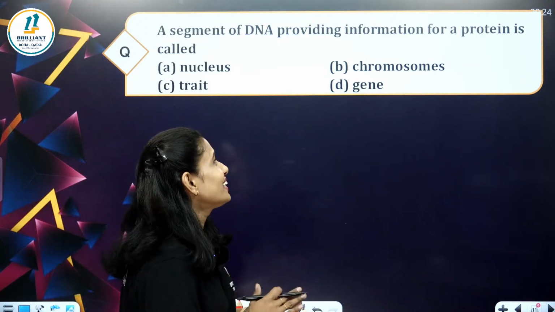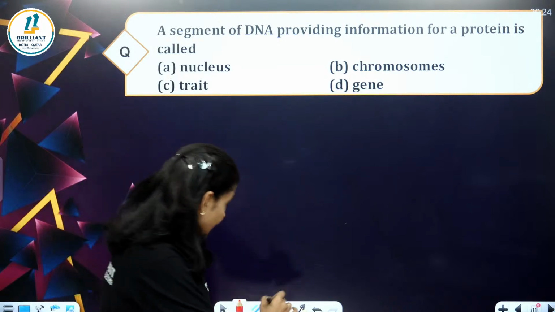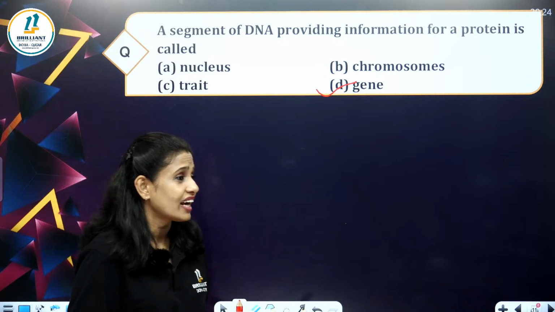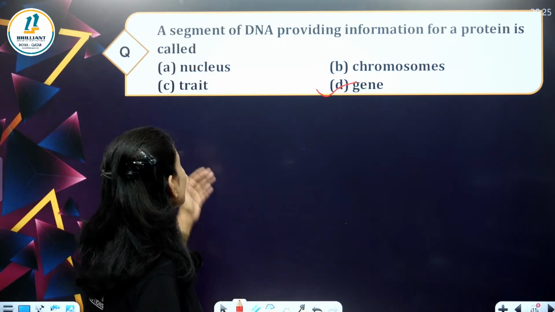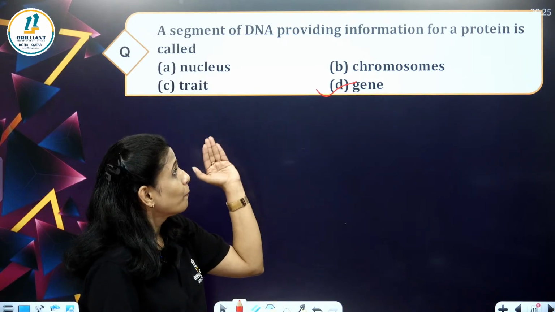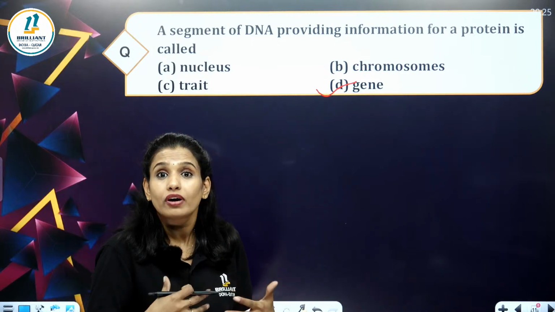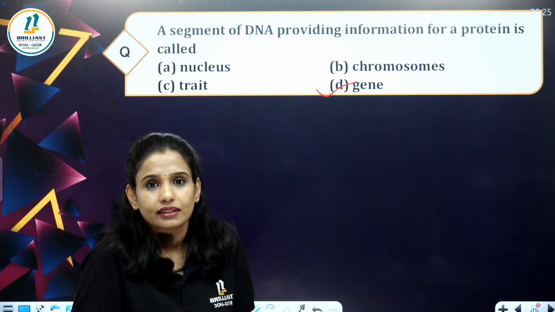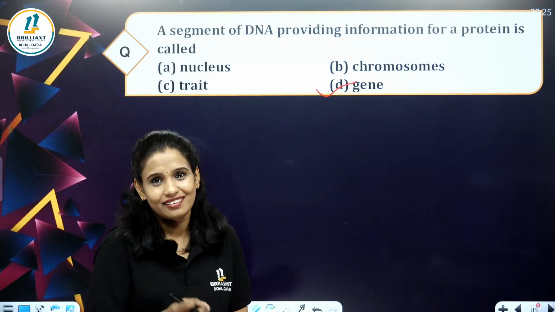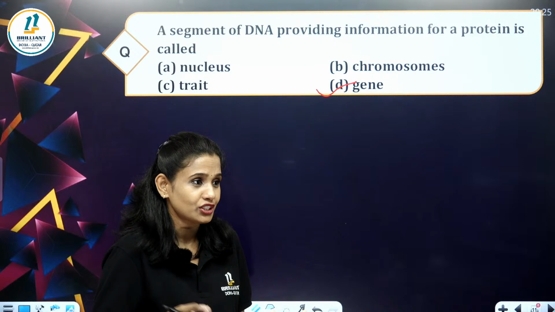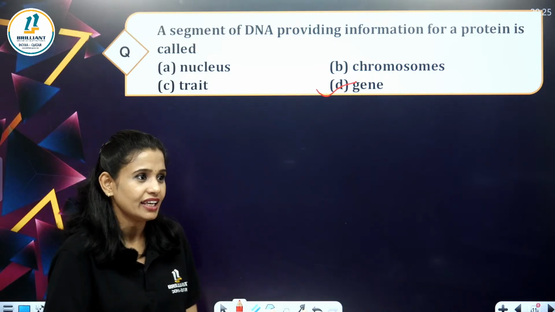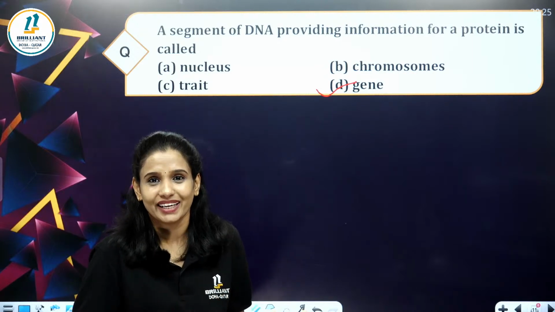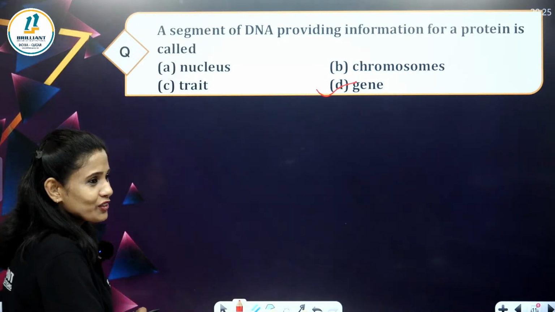What is it? It is gene. It is the definition of gene, right? A segment of DNA providing information for a protein. That means a character. That is gene. That is the definition of gene. A segment of DNA providing information for a protein. Okay, so very good.